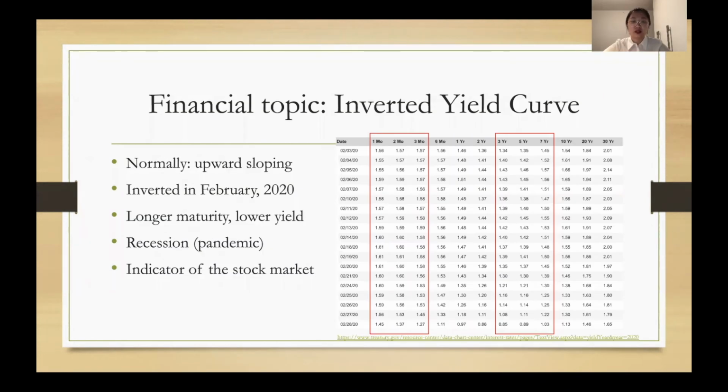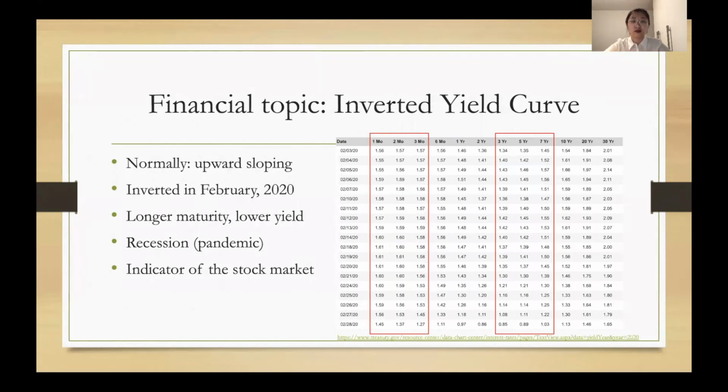The yield curve is the financial topic that I found very interesting these days. It is the curve showing the yields with regard to different maturity dates. A normal upward sloping yield curve means the longer the maturity, the higher the yield. However, the yield curve was inverted in February, the time when the pandemic broke out most seriously around the world. The inverted yield curve indicates that the longer the maturity, the lower the yield.